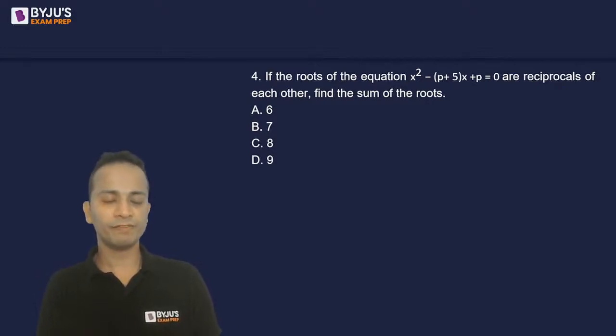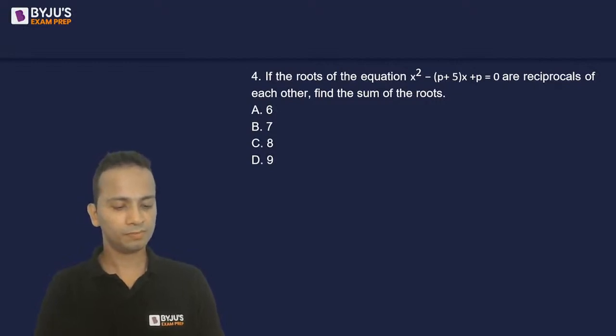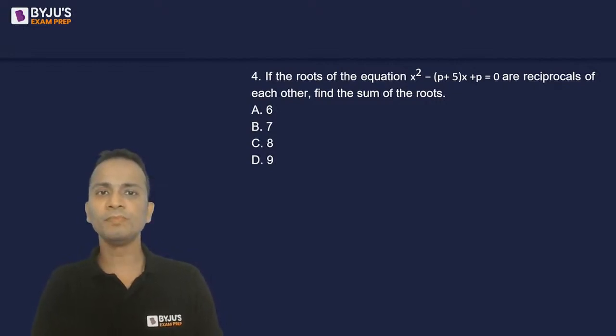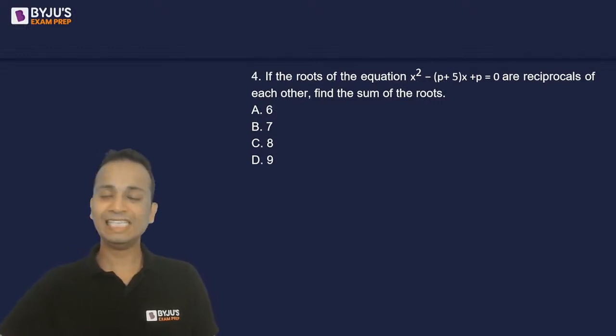Yes, any answer for the given question? All right, Ashish. Wonderful, wonderful. Easy question, eh?